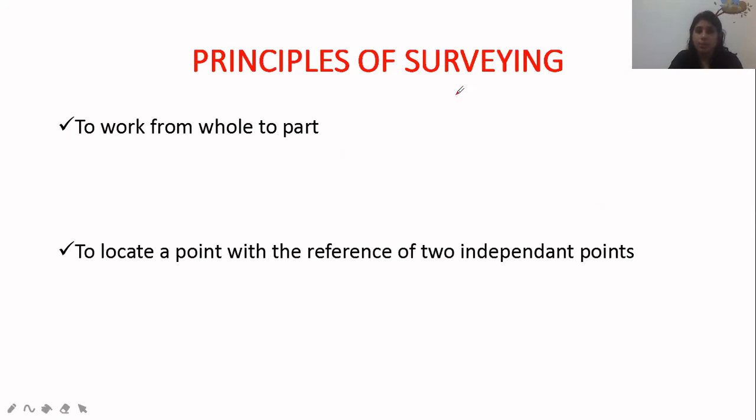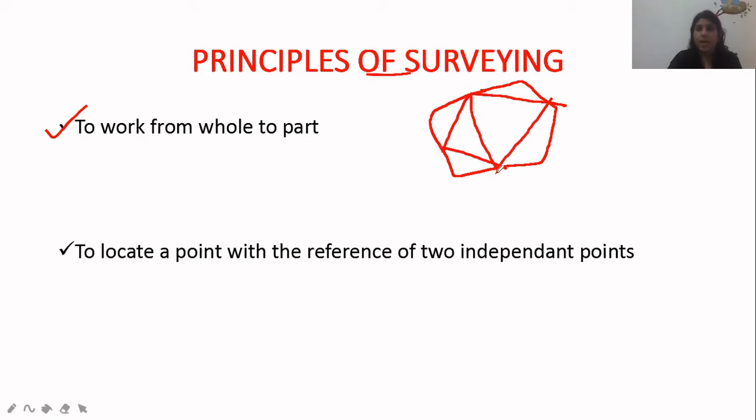Next is the principle of surveying. This is the most important question. Most questions will ask which is the first principle of survey. It is to work from whole to part. Suppose this is our area to be surveyed. If I consider this area as a whole and do the survey, my chance of error is high. But if I divide this area into different triangles, small areas, my chance of getting error is smaller.